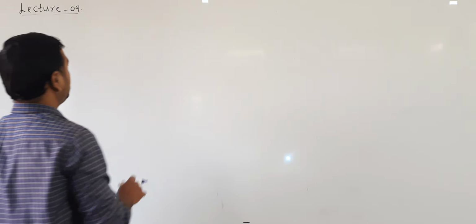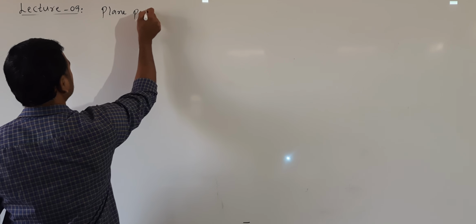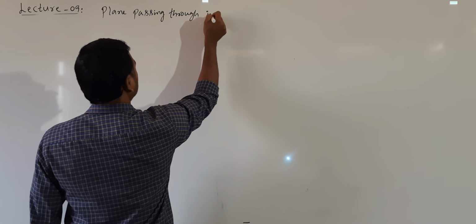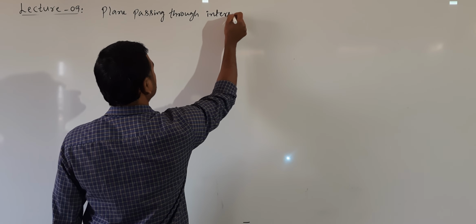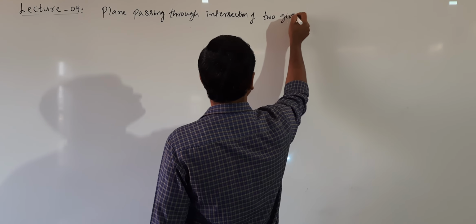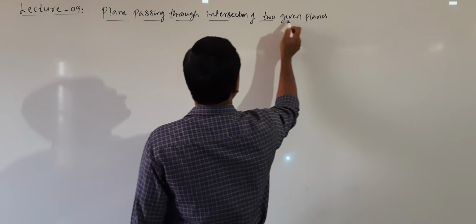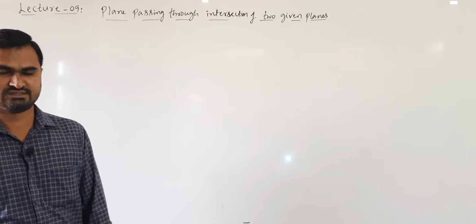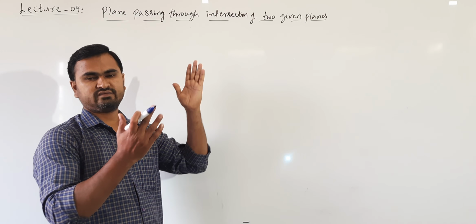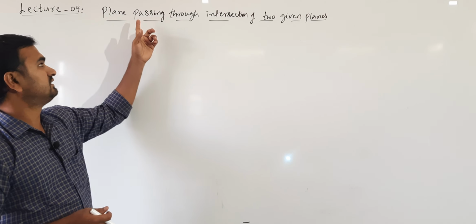Next, another form of plane equation: plane passing through the intersection of two given planes. Intersection of two given planes means two planes are given. Now, where they are intersecting, through that we are taking the plane.